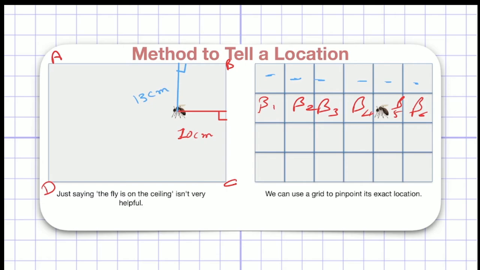Now, if I want to tell the location of this fly by these two distances, I just have to say that the fly is at a perpendicular distance of 13 centimeter from side AB and 10 centimeters from side BC. Now, the person will find the exact location of the fly from these two criteria, right? There will be only one point that satisfies these two criteria, that the fly is at a 13 centimeter distance from side AB and 10 centimeter distance from side BC, right?